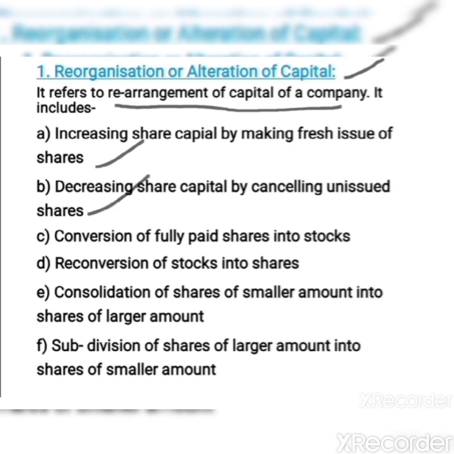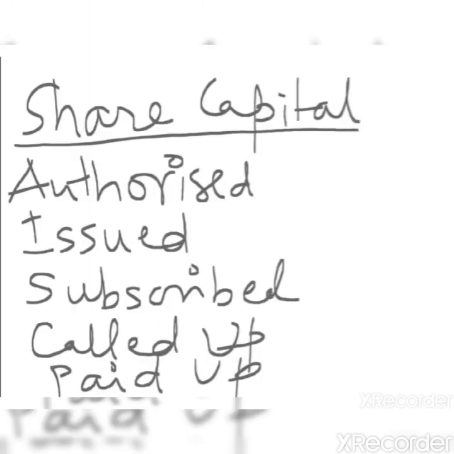Then the second point says that decreasing the share capital by cancelling the unissued shares. What is the meaning of unissued shares? I'll explain with an example. Normally, a company's share capital is divided as authorized capital, issued capital, subscribed capital, called up capital and paid up capital. What is the meaning of authorized capital? Authorized capital is the maximum capital a company can raise from public.